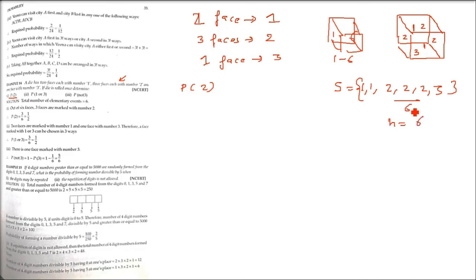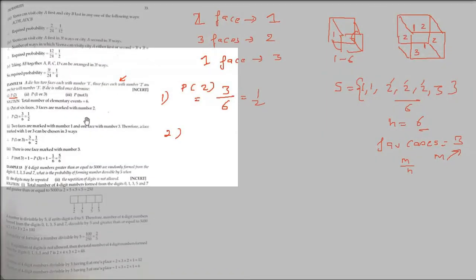So first is the probability of getting 2. How many times can 2 come? 3 times. So favorable cases are 3. Just count how many times 2 is coming. Favorable cases we represent by M, and M by N is the probability. M is the favorable cases, N is the total number of cases. So 6 is the total number of cases. So 3 by 6 is half.